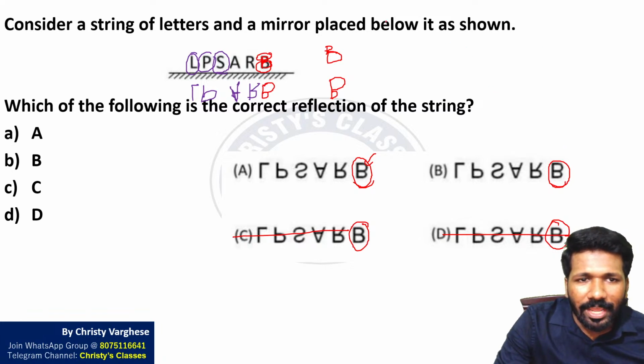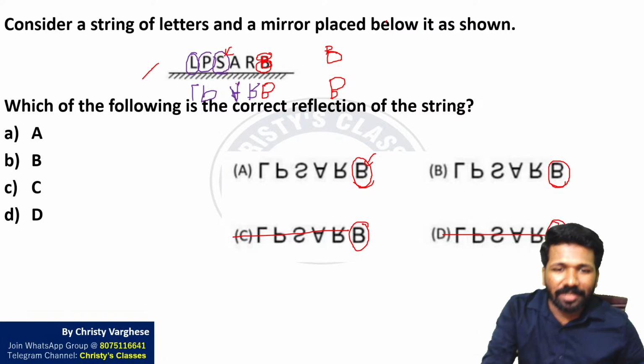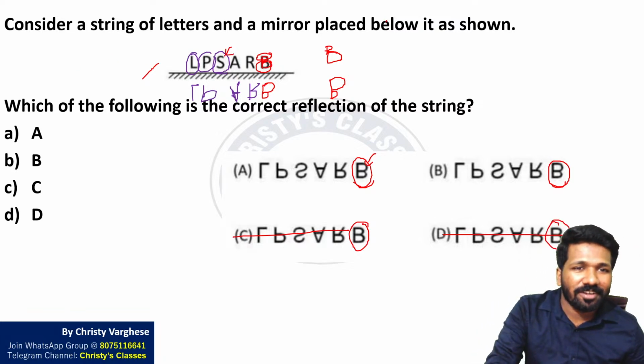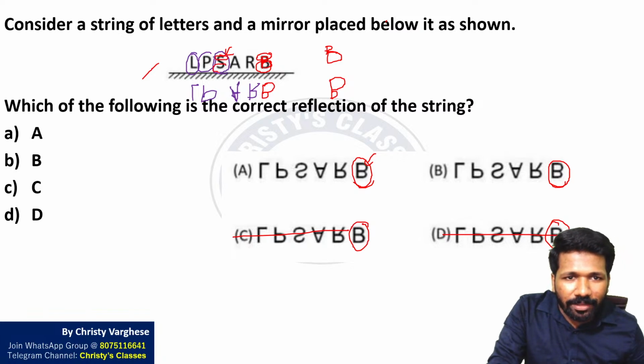Now look at S. When you flip S, you should be very careful. In S, the top part is smaller and the bottom part is bigger, like this. I am exaggerating so that it is clearer.